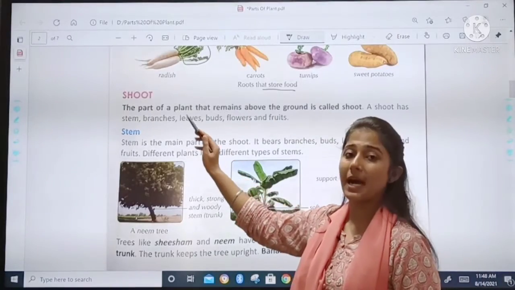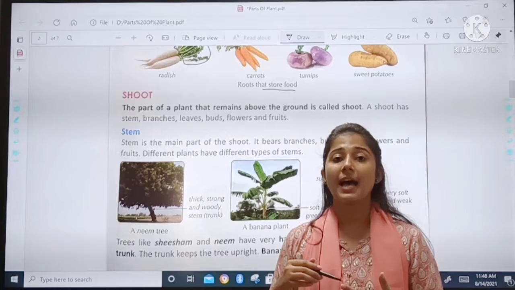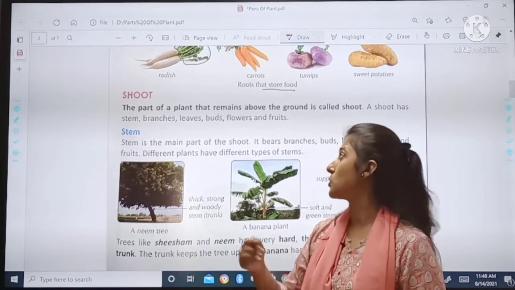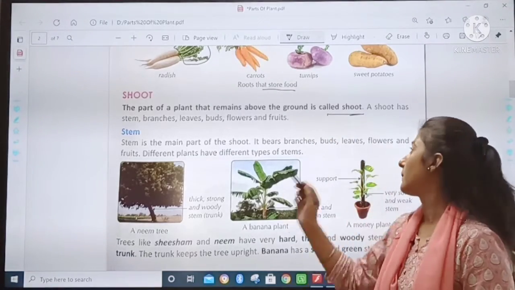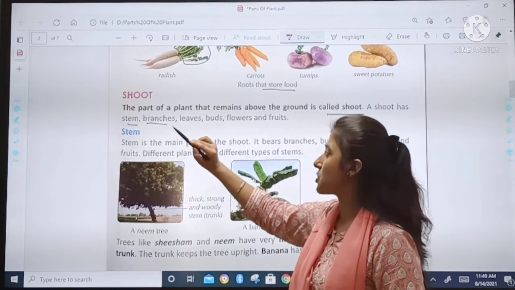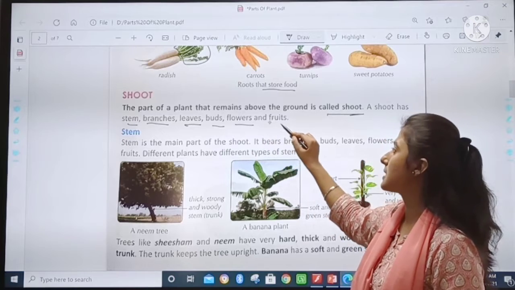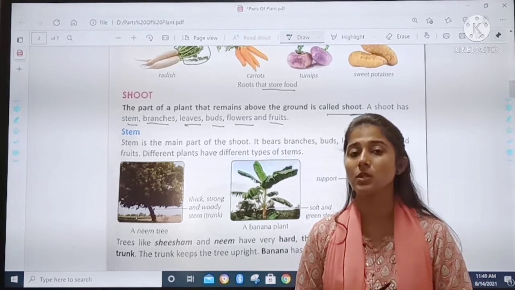Now the part of a plant that remains above the ground is called shoot, right? A shoot has stem, branches, leaves, buds, flowers and fruits. Now what all does shoot include?